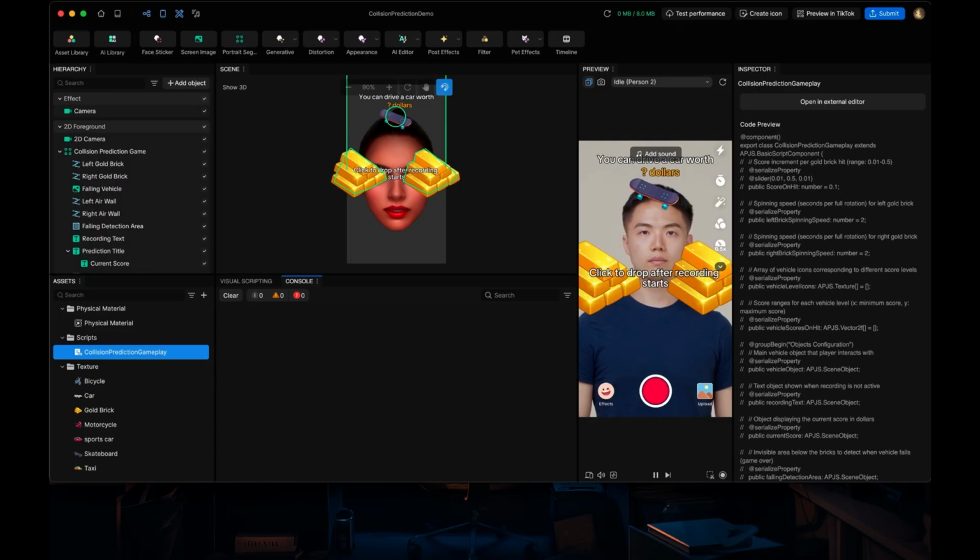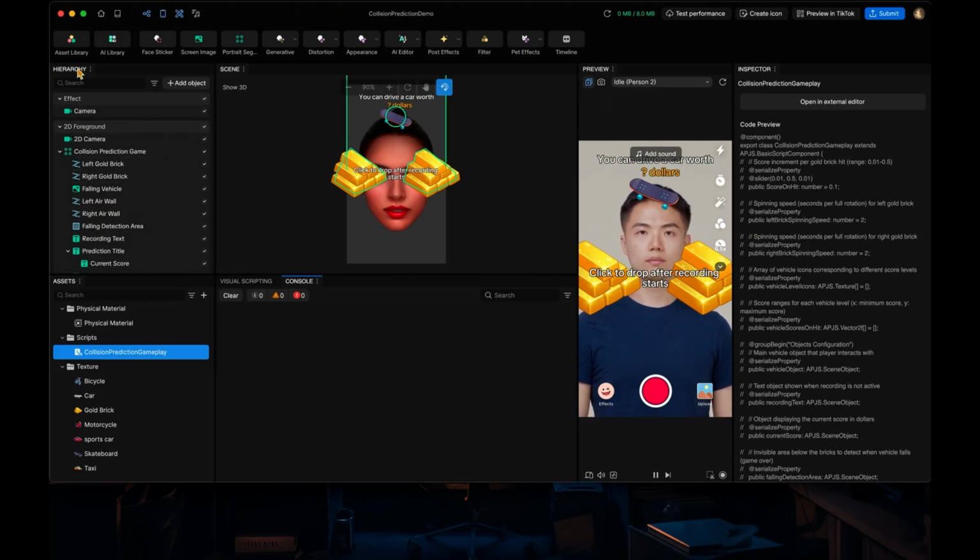I'm one of the developers of the House scripting feature. The good news is that we are going to release a bunch of templates demonstrating the script component recently. So today we are going to take a look at one of them, which is called collision prediction.